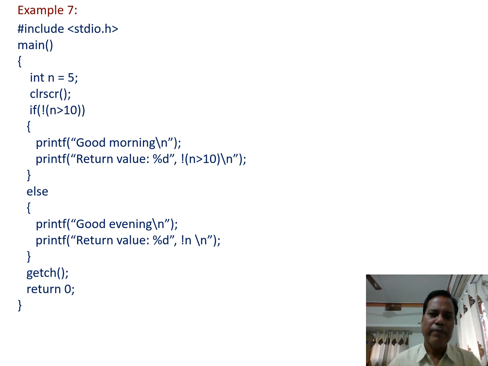Naturally, if block statements are executed, and when these statements are executed, we get output good morning, return value equal to, we print the return value of this one, and here we think this is going to be 1. So when this program is run, we get the output good morning and return value 1.